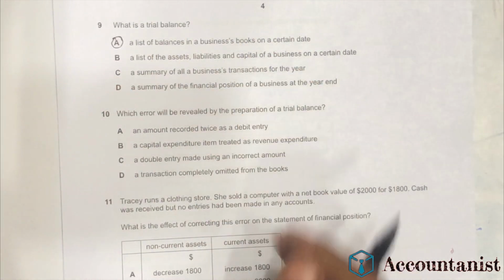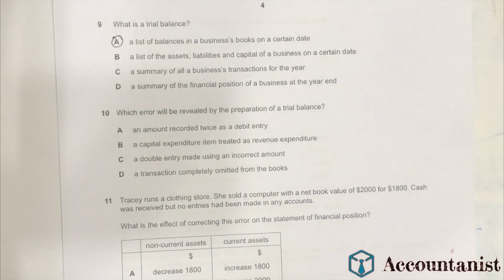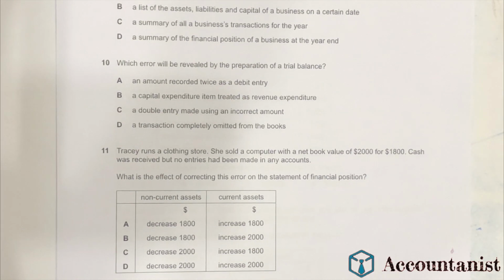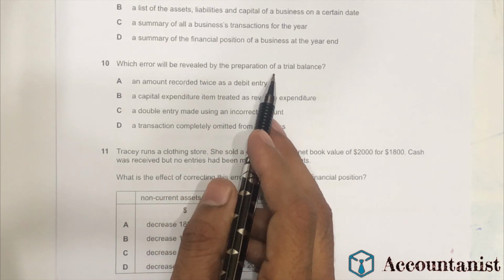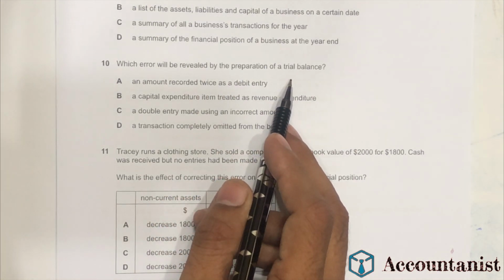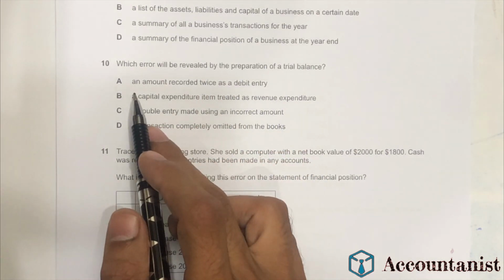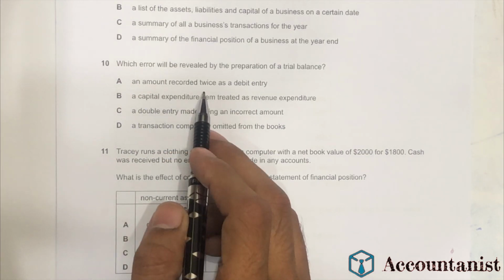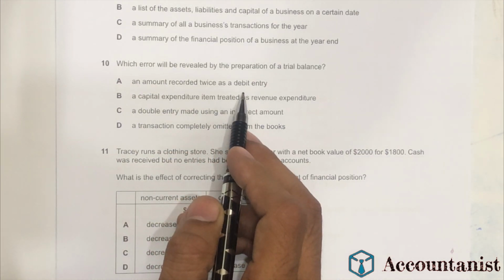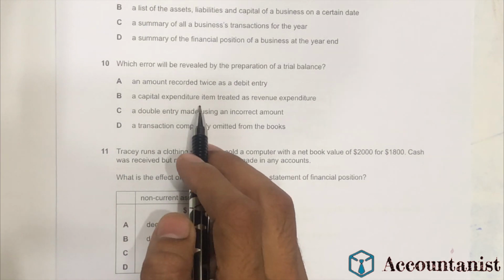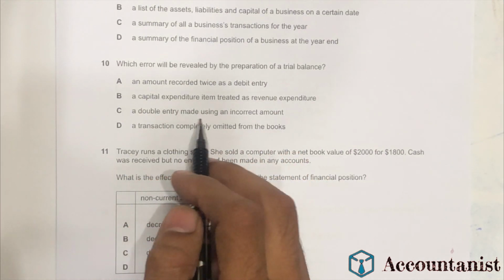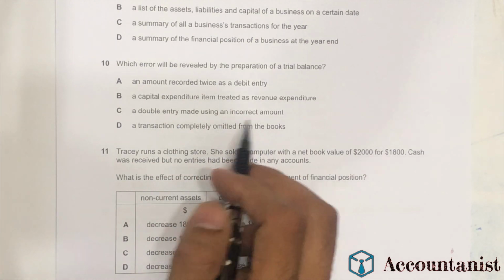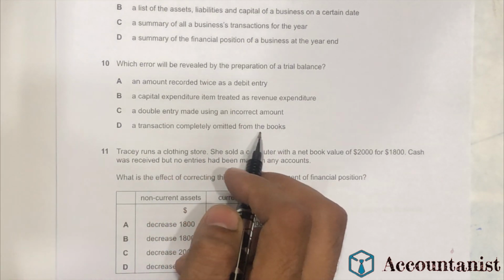The next question here we have question number 10. It says, which error will be revealed by the preparation of a trial balance? So the options are an amount recorded twice as double entry, a capital expenditure item treated as revenue expenditure, a double entry made using an incorrect amount, a transaction completely omitted from the books.